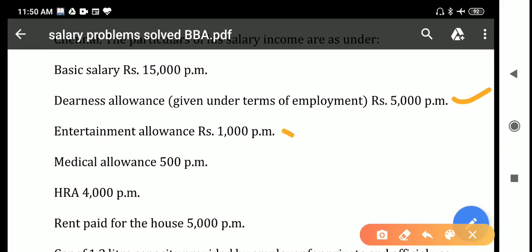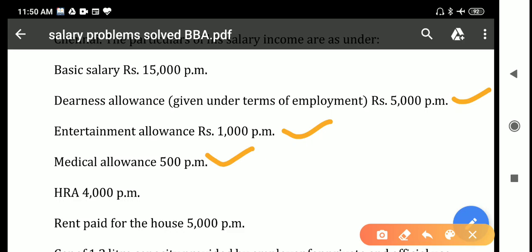And next, entertainment allowance. Entertainment allowance is also fully taxable, that is 1,000 per month, 1,000 into 12. If the assessee is a government employee, deduction is allowed under section 16. But in this question, he is not a government employee. And next, medical allowance is also fully taxable. So 500 into 12 months.